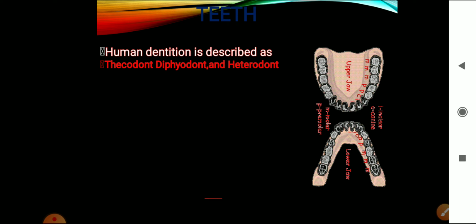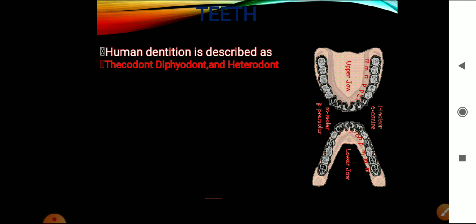The human dentition. Dentition means the type and arrangement of the teeth in the mouth. Human dentition is described by using three different words. So please note the words. The first word is thecodont, D-O-N-T, dont means tooth. Then diphyodont and heterodont. So the three different terms which we use to describe human dentition are thecodont, diphyodont and heterodont.